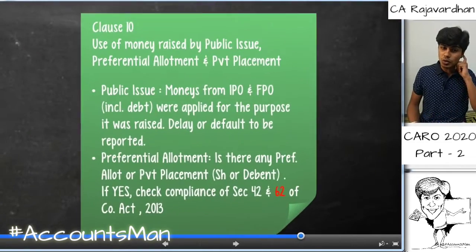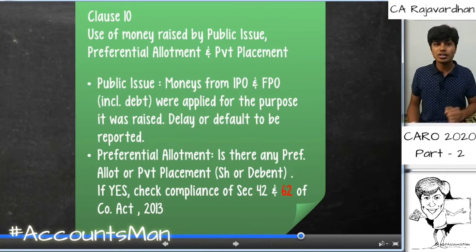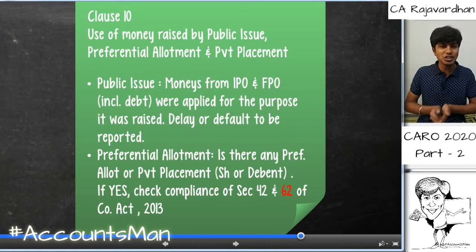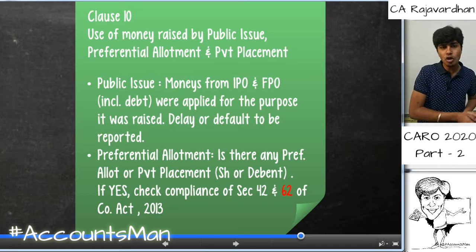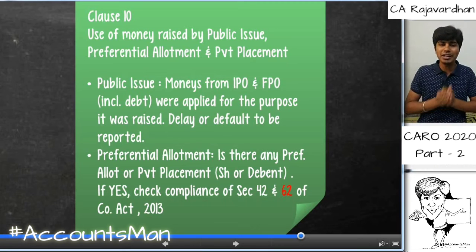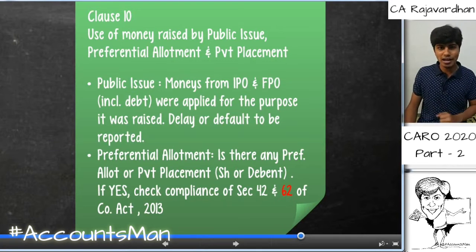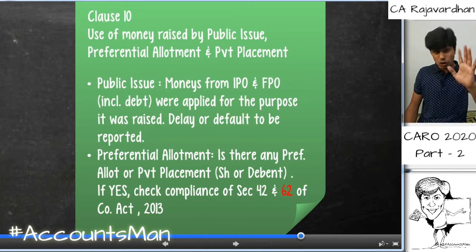Let us now quickly go to clause 10. Clause 10 of this particular CARO talks about the use of money raised by public issue, preferential allotment and private placement. Whenever the company has gone for a public issue and collected the money by way of initial public offer or further public offer. If the company does it for the first time, it's called an IPO. If the company does it after the first time, it's called an FPO. So this includes debt instruments.